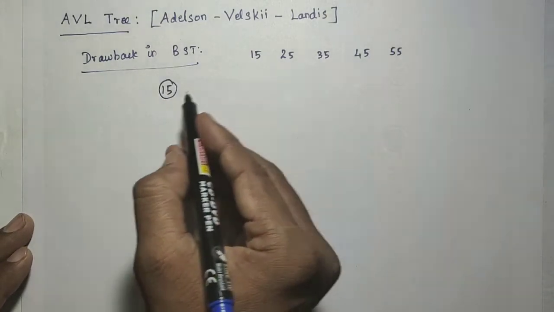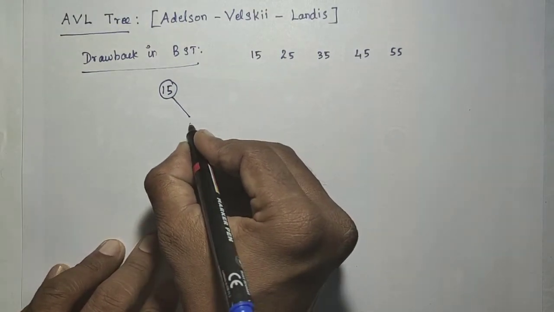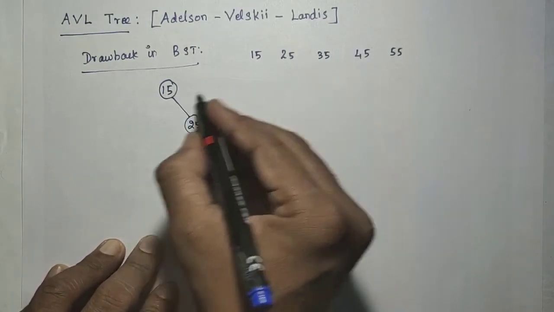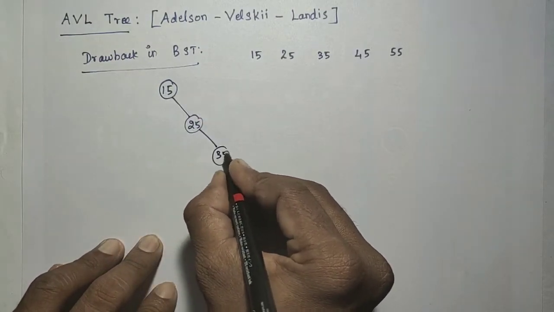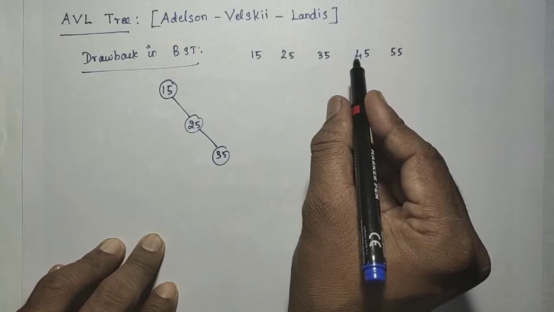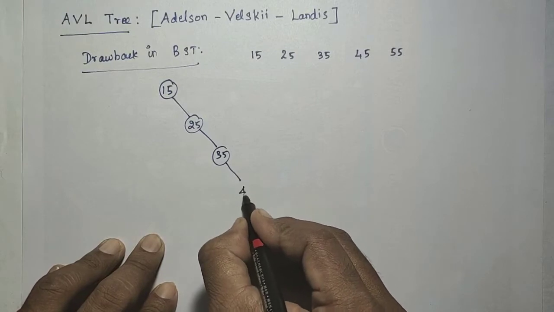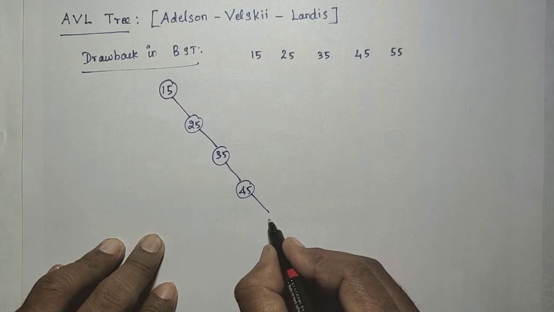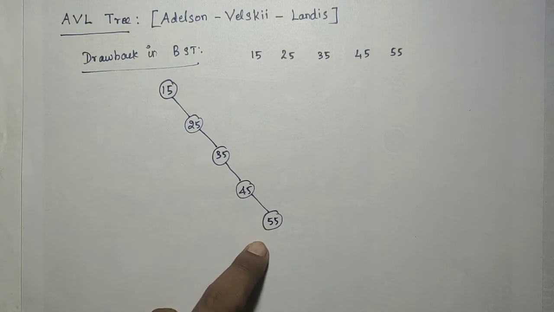Then 25 is greater than 15, so it will be to the right of 15. Next, 35 is greater than 15 and greater than 25, so it will be on the right. Then 45 is greater than 15, 25, and 35, so it goes to the right again. Then 55 goes to the right of 45. See, this is the binary search tree for this input sequence.